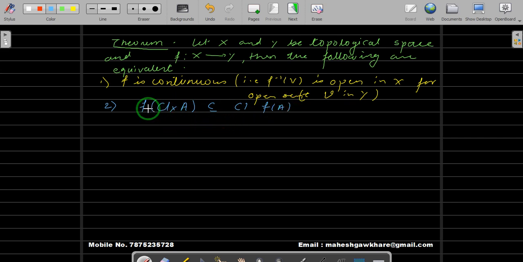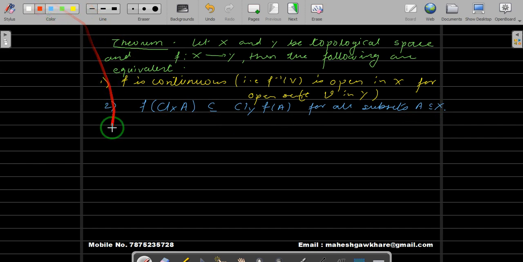Now, f is a function from X to Y, and A should be in the domain X, so we find the closure of A in X. And f(A) is a subset of Y, so its closure should be in the space Y. So f of closure of A in X should be contained inside closure of f(A) in Y, and this should happen for all subsets A of X. So if f is continuous, then this happens. If this happens, then f is continuous. That is what we call equivalent statements.